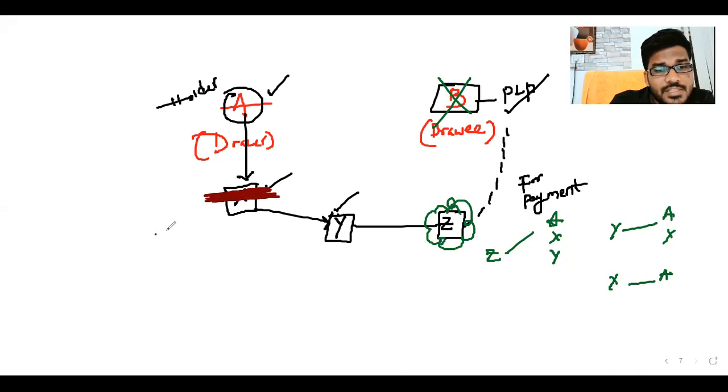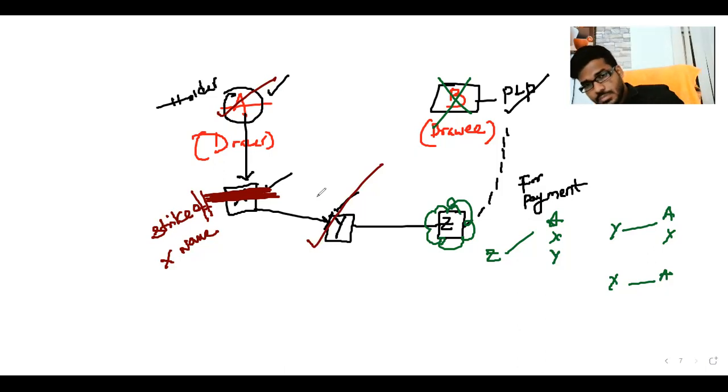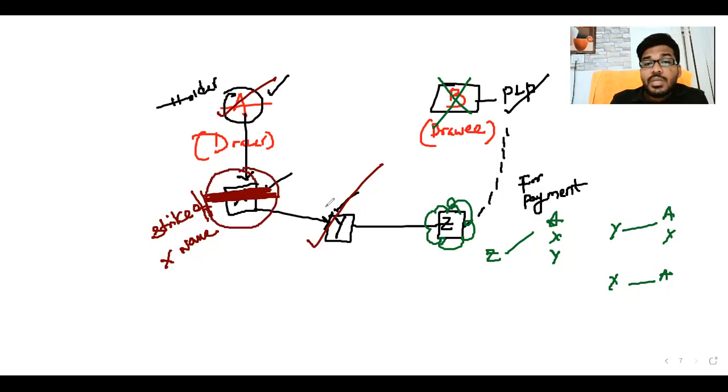Striking off X's name means Z is interested to sue A and Y only, and is not interested to sue X. But the logic here is, whenever you strike off X's name, you affect Y's right also.